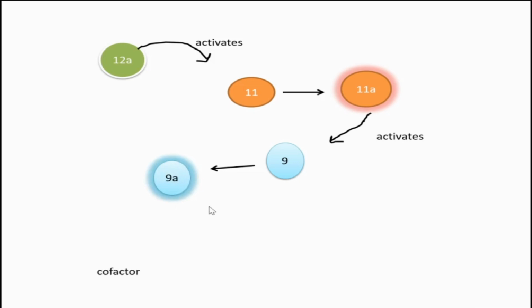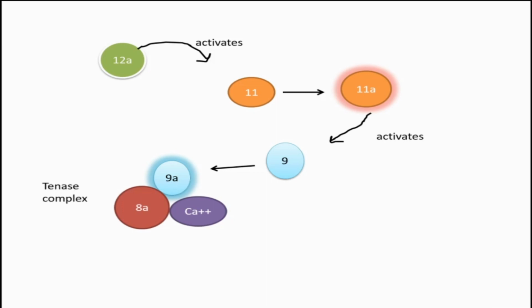Then comes a cofactor, which is the cofactor 8A. It comes and binds with this 9A along with the calcium ion. So, the importance of calcium ions here. Calcium is very important. And that complex is called the tenase, second complex. The first complex that we learned is the primary complex, and then came the second complex in the cascade, that is the tenase complex.